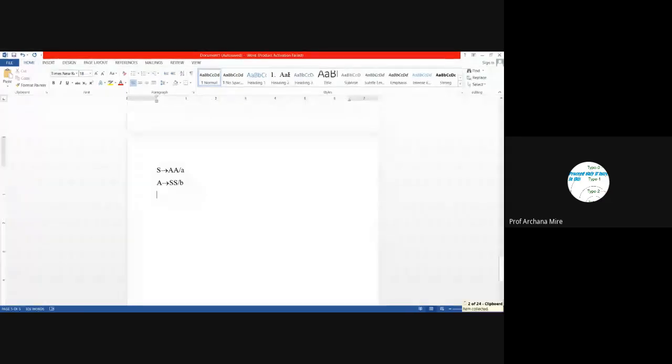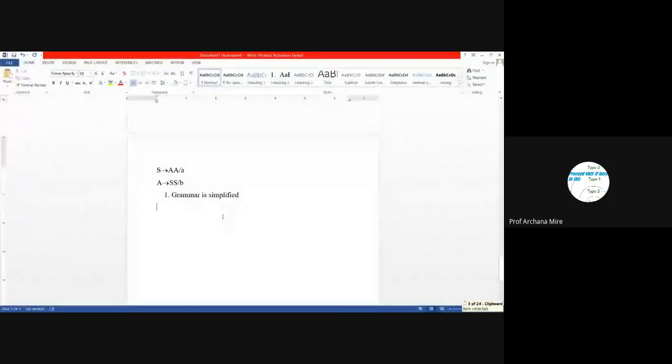So now is our grammar simplified? Since it is not consisting of epsilon production, it is not consisting of unit production, it is not consisting of useless production, our grammar is already simplified. Then we will apply next step of GNF conversion. What is the next step of GNF conversion? Next step of GNF conversion is renaming all existing variables in the order of their occurrences.